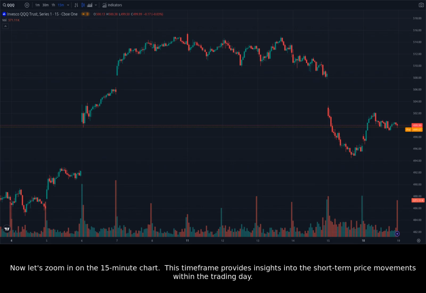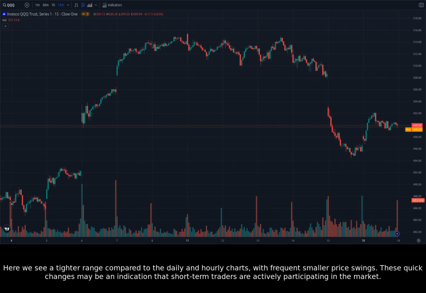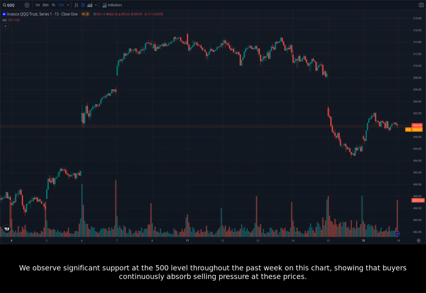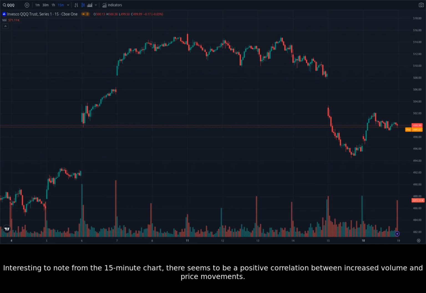This time frame provides insights into the short-term price movements within the trading day. Here we see a tighter range compared to the daily and hourly charts, with frequent smaller price swings. These quick changes may be an indication that short-term traders are actively participating in the market. We observe significant support at the 500 level throughout the past week on this chart, showing that buyers continuously absorb selling pressure at these prices. Interesting to note from the 15-minute chart, there seems to be a positive correlation between increased volume and price movements.